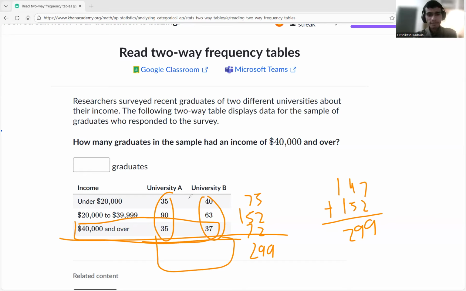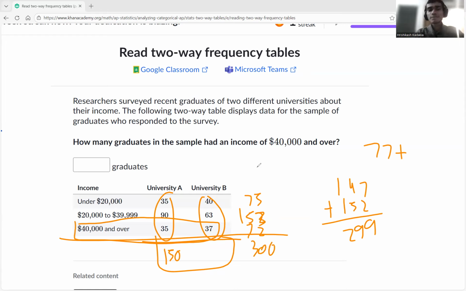So 35 plus 35 is about 70. 70 plus 90 is about 150, right? Yeah, 150. And then 40 plus 37 is 77. 77 plus 63. Did I make a mistake here? Yeah, I think I made a mistake. 153 should be, because this one is 300. Sorry, guys, it should be 300.